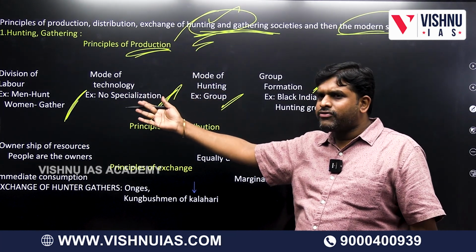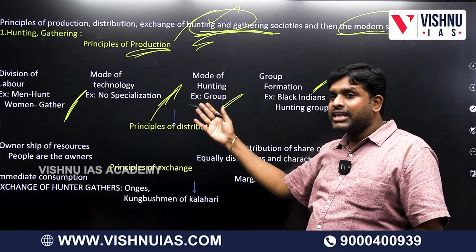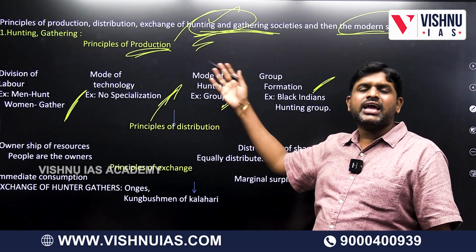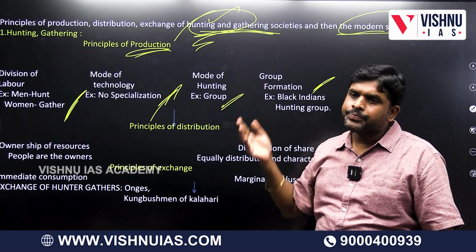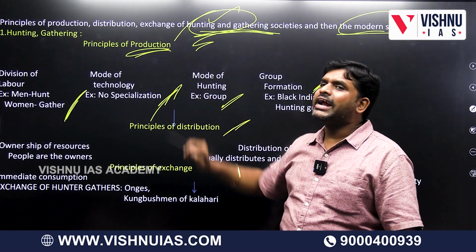In hunting and gathering, division of labor will be there. Mode of technology will be there. Mode of hunting will be there. Groups will be there. Mode of group hunting or mode of individual hunting? Then distribution: in hunting gathering,